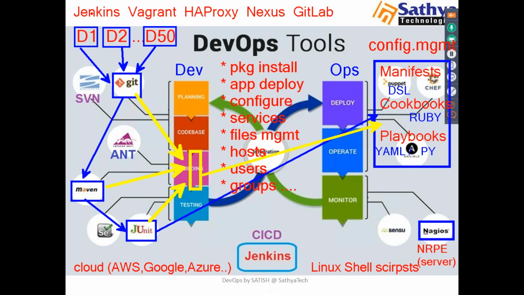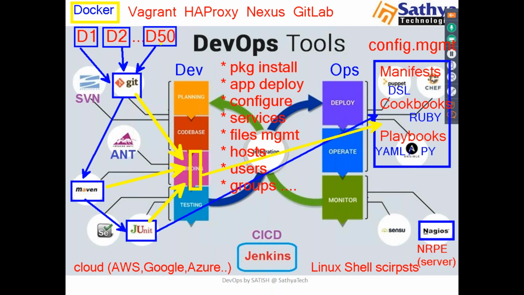Just one minute. We already discussed Jenkins. Let me add one more tool here, Docker. We have a question like what is Docker, Vagrant, all these things. I'll give some overview for all these tools. See here, Docker is a tool for containerization.